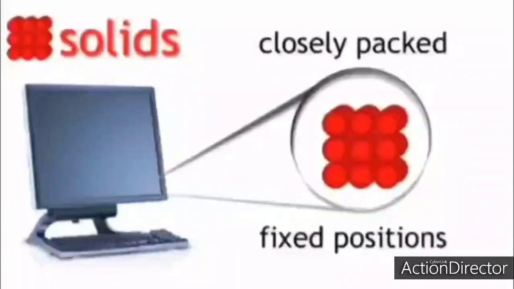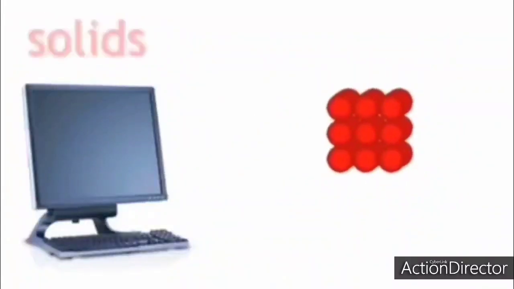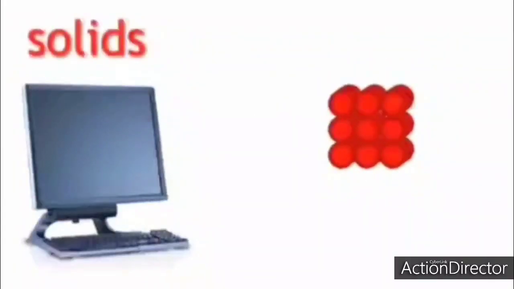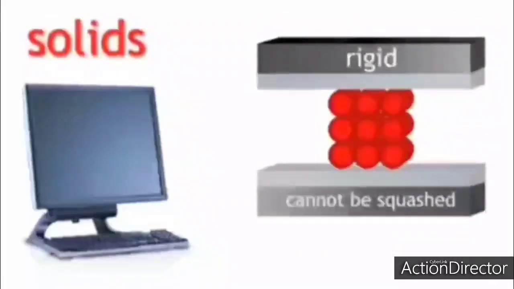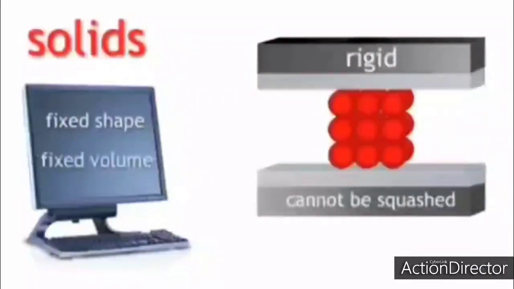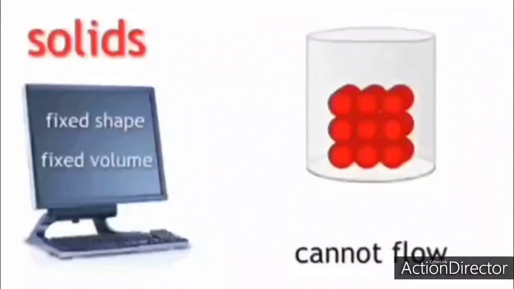The molecules have fixed positions. Since they are compactly arranged, they are rigid and cannot be compressed. A solid can change shape only on heating and melting. So they have fixed shape and fixed volume and cannot flow.